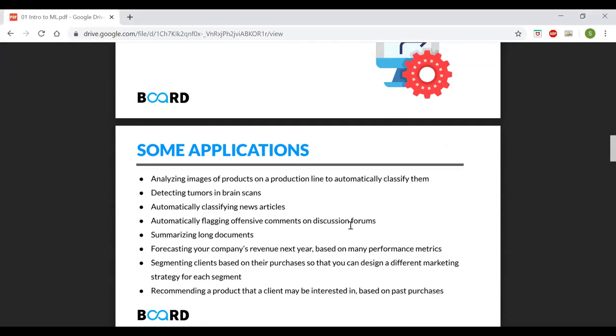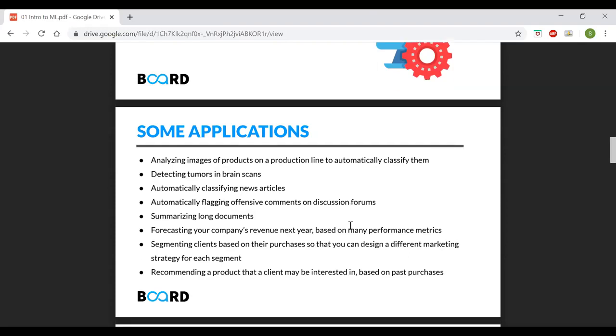So these are some applications you can see. Analyzing images of products to automatically classify them. So for example, in Flipkart, one major problem they have is whenever someone uploads a photo, the seller needs to provide the tags as well, but they might not be aware of what the tags are. So they were using a machine learning algorithm to identify what tags can be present for an image. The tags could be like a yellow shirt, a long sleeve. These are generated using a machine learning algorithm rather than having a human look at the t-shirt and say that okay, these are all the tags that can be added.